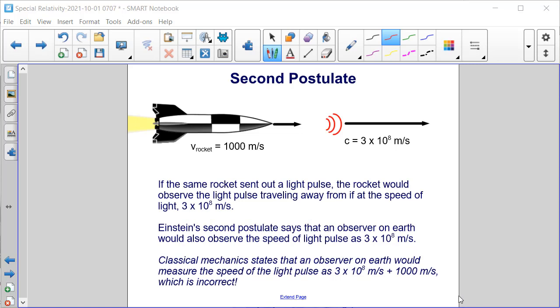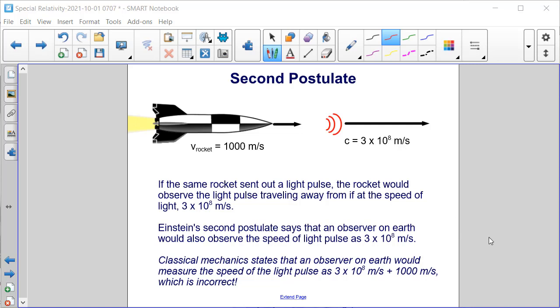If the same rocket moving 1,000 meters per second sent out a light pulse, so traveling at the speed of light, the rocket would observe the light pulse traveling away from it at the speed of light, 3 times 10 to the 8th meters per second.